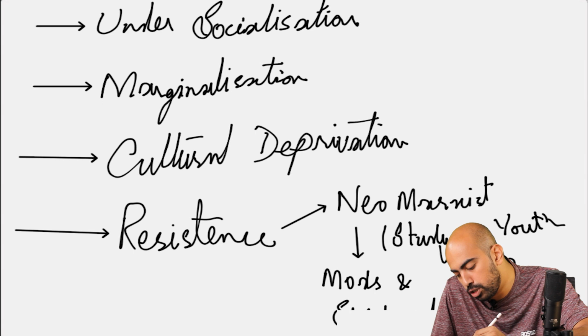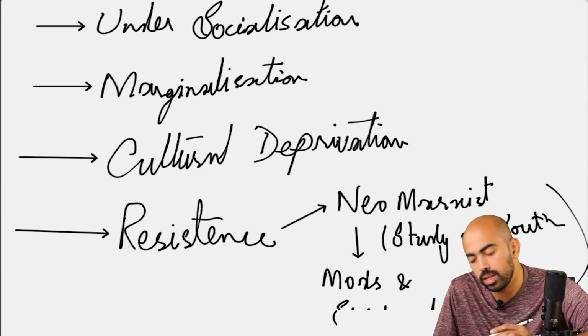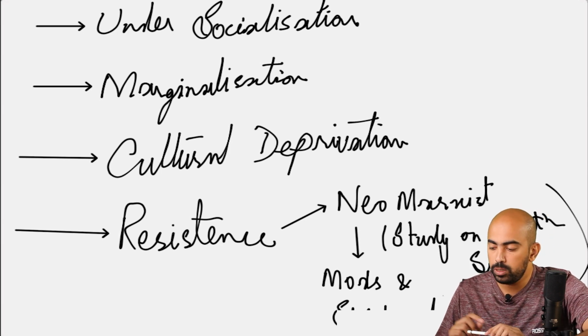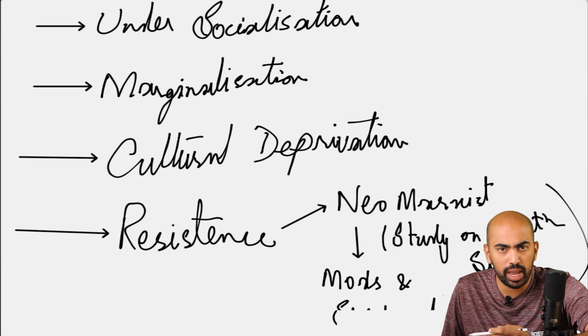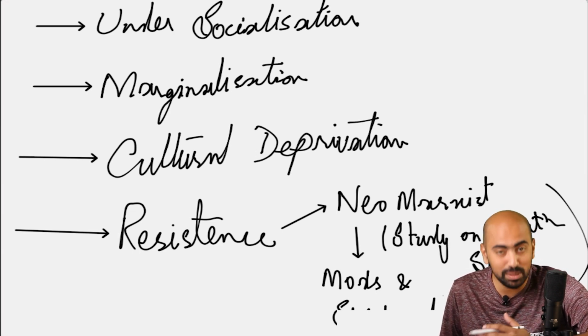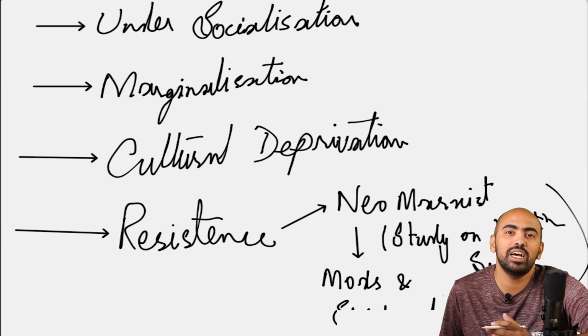Sometimes the youth subculture resists the capitalist order rather than following it. So you can criticize in a way that the new Marxist study is majorly based on determinism rather than talking about individualistic ideas. So now we are going to conclude our lecture.